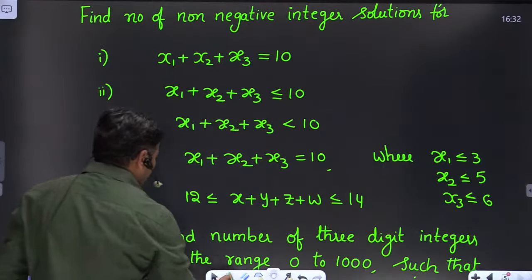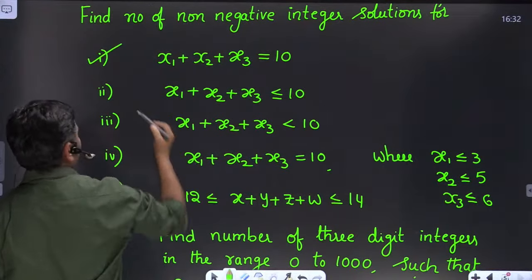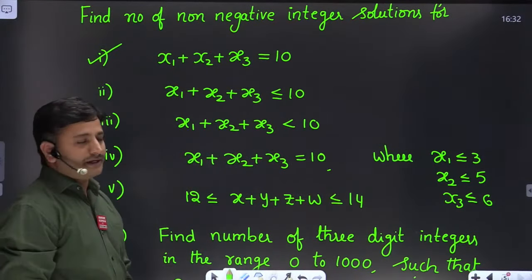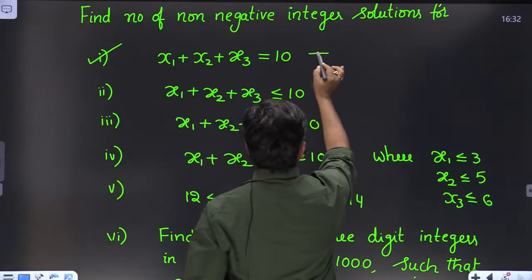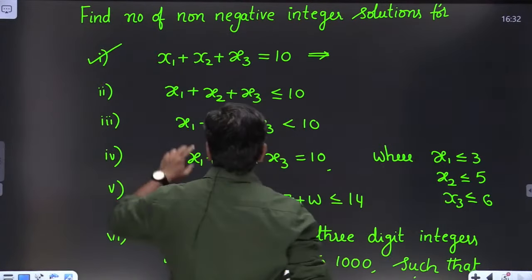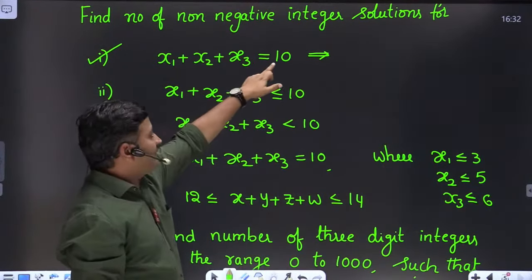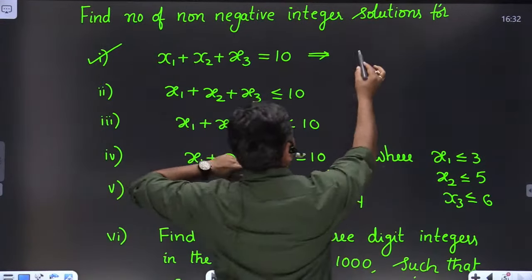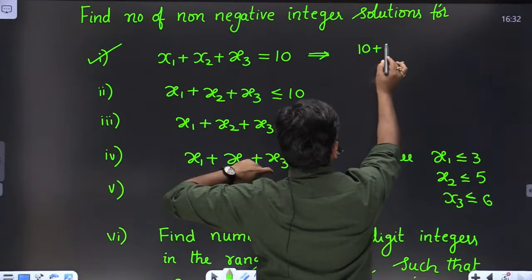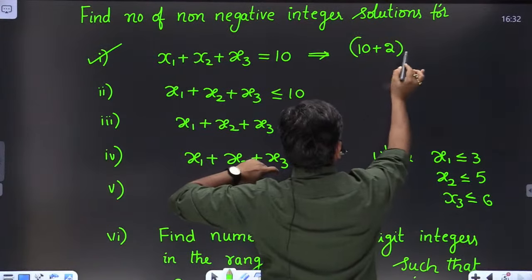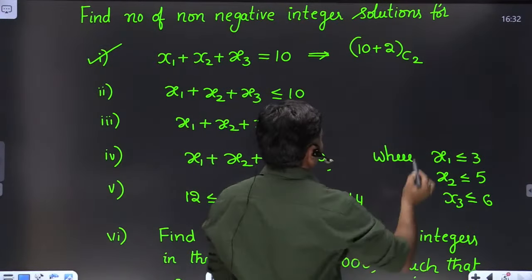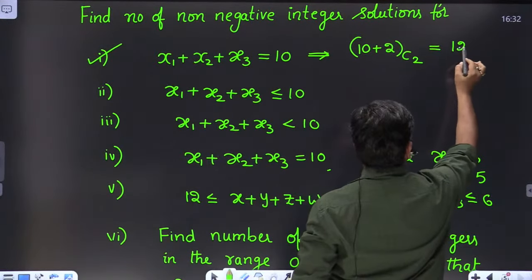So here the first model is already covered, right? x1 plus x2 plus x3 is equal to 10, already covered. What is the solution for this problem, friends? Since we have 3 variables, we have to take 2 vertical lines, and we have 10 similar balls, therefore 10 plus 2 C2. So the answer to this question is 12C2.